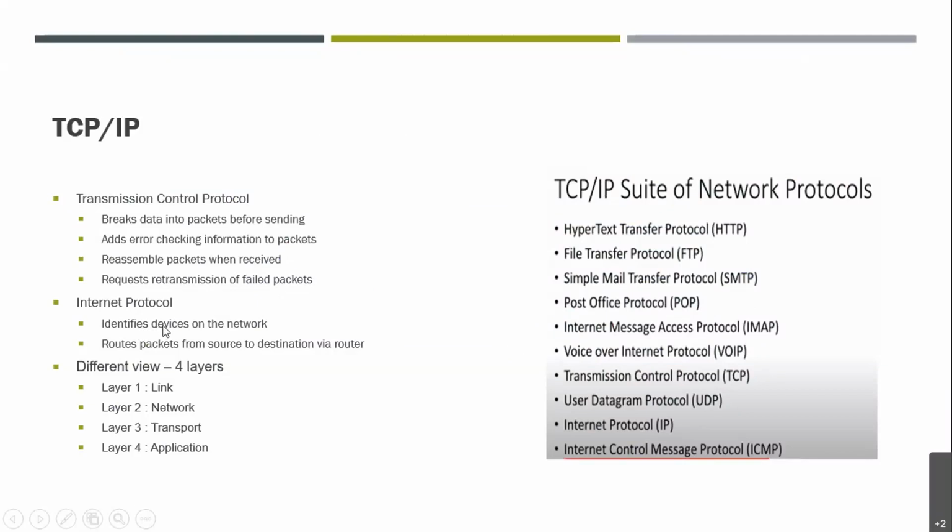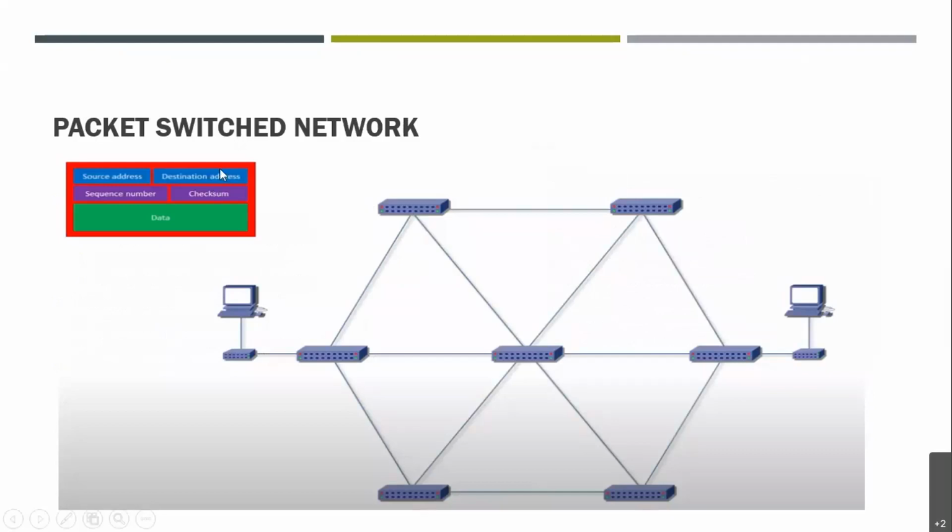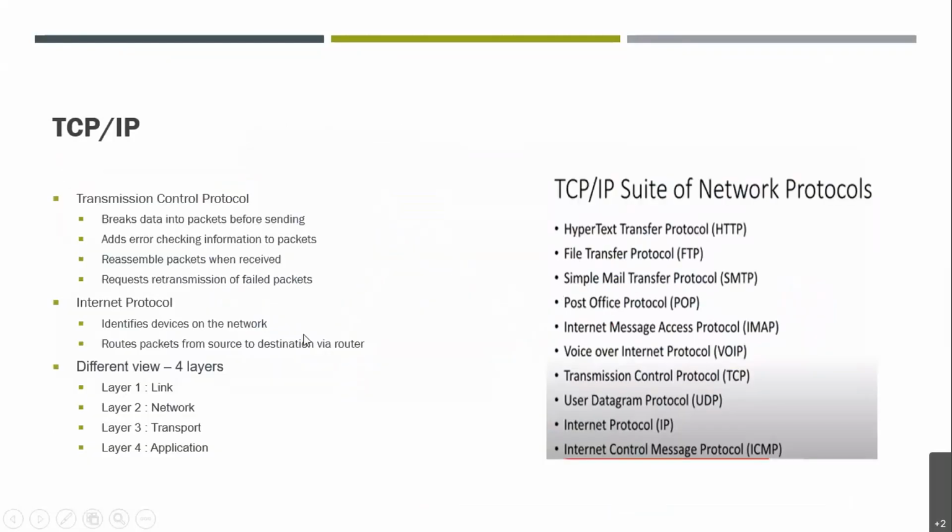It is possible with the help of the destination address and the source address, which are marked in this packet, right? We have source address also, and we have destination address also. At every hop, it checks whether the destination address falls in this particular network or not, right? Then it routes the packet from the source to destination via these routers.